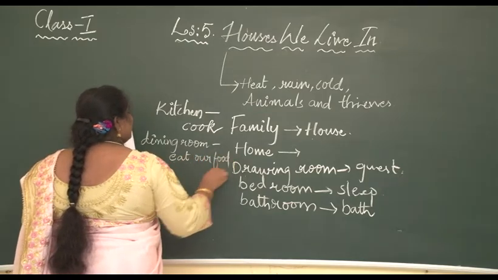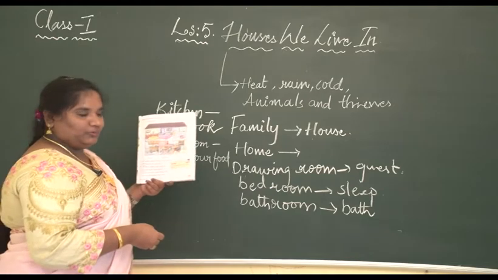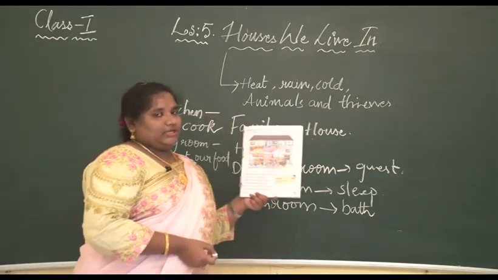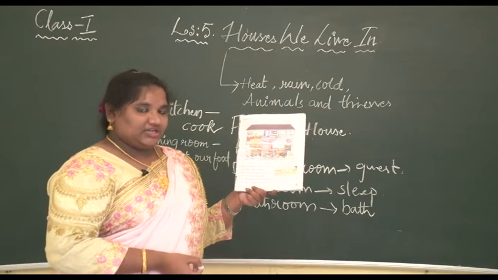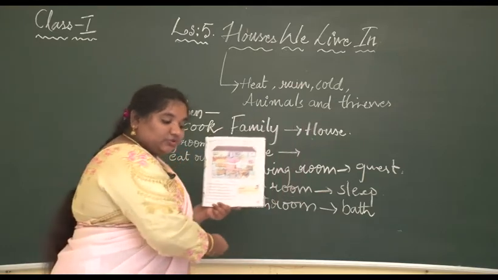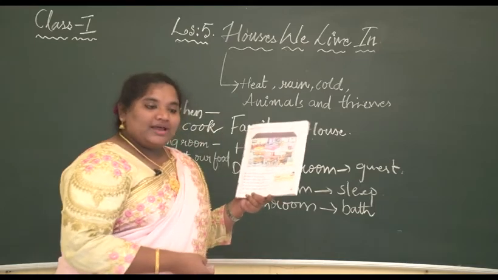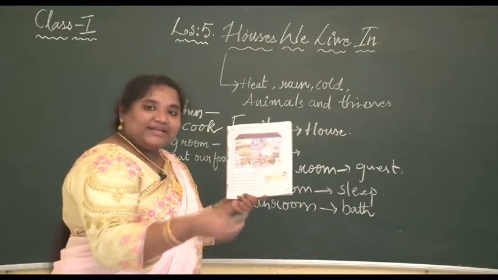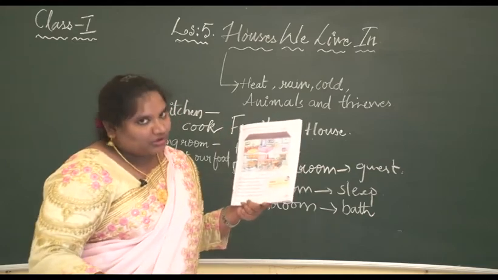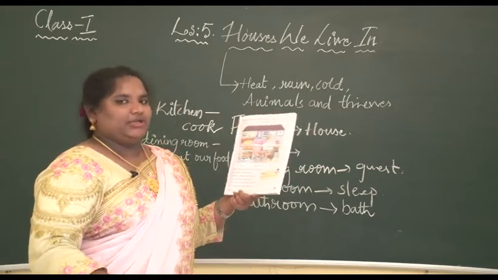So that is called a dining room. Nowadays we are using a dining table, but most of the Indians in the ancient time used to place a mat on the floor and have their plates in front of them and have food with all the family members on the floor. So that is also called a dining room.